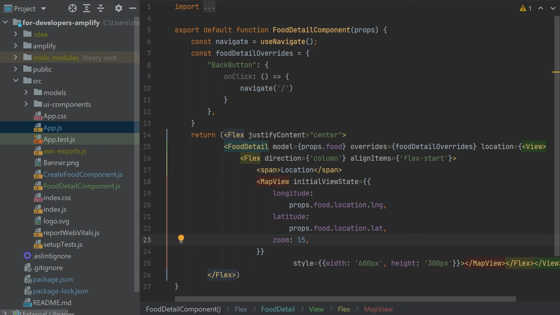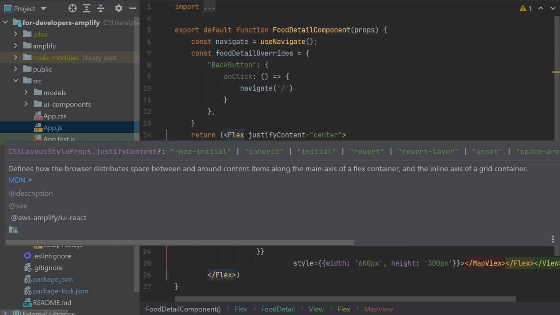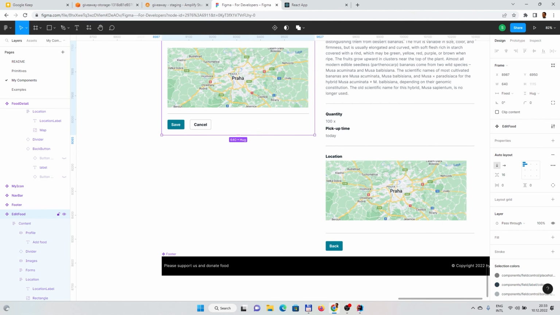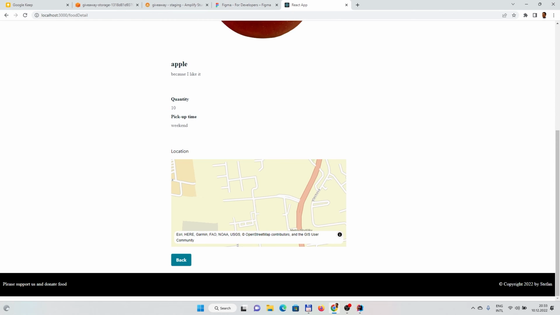And simple as that, we can display the map and guide the user to where he would pick up the food. Obviously, this is not perfect. Maybe you would want to add some string address. Maybe you would add some feature to contact the user, or chat with the users and so on. But that is not the purpose of this demo. The purpose of the demo was to showcase Amplify UI and what it can do.